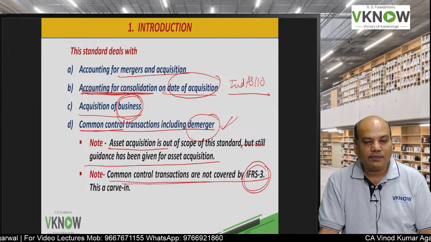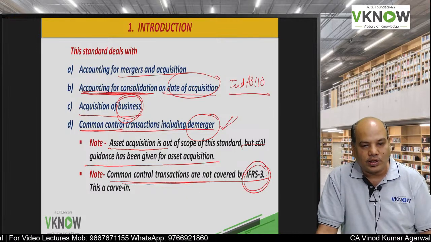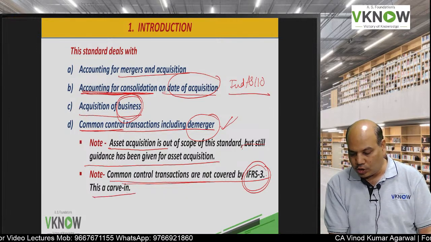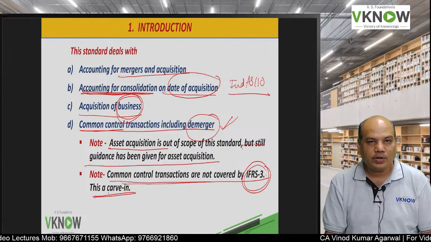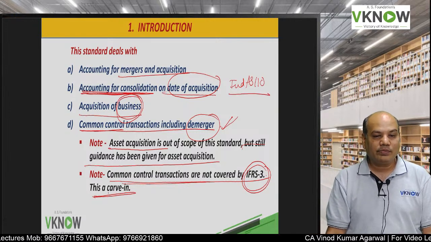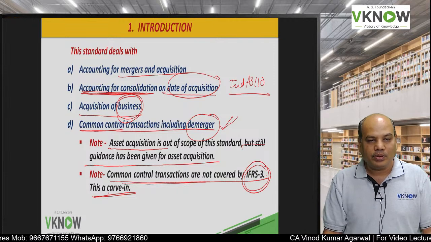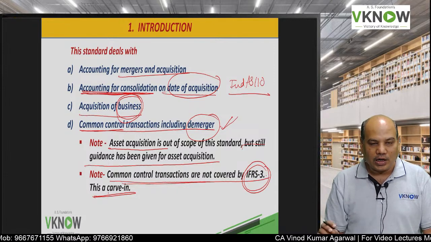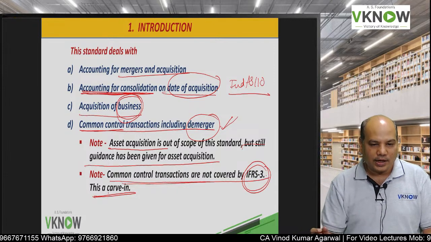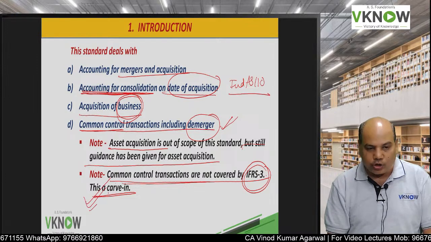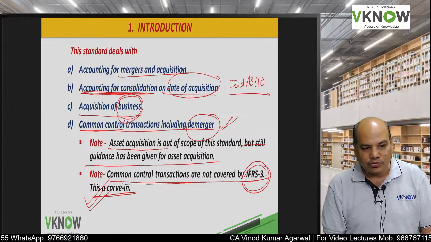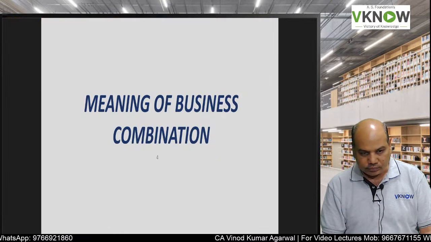International standard IFRS 3 does not have common control transaction. So accounting of common control transaction covered by Ind AS 103 is a carve-in, a major difference between our standard and IFRS. So one carve-in you will learn in Ind AS 103.